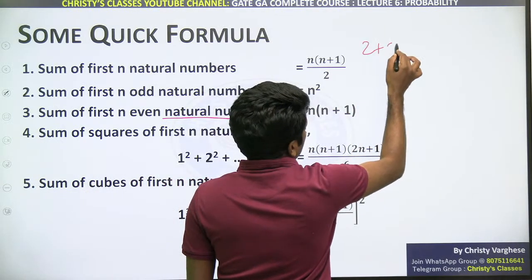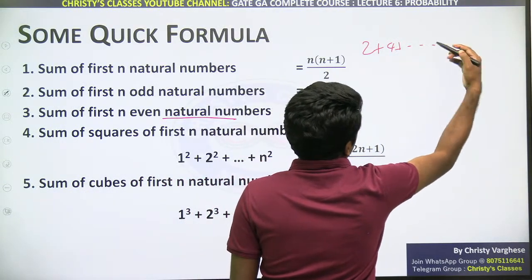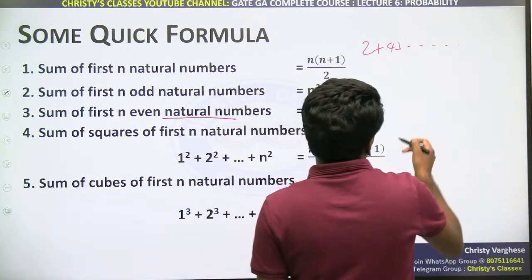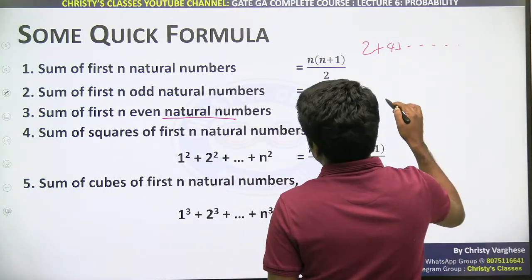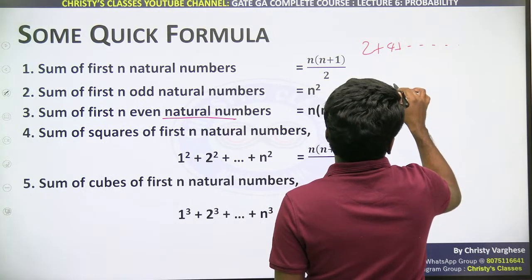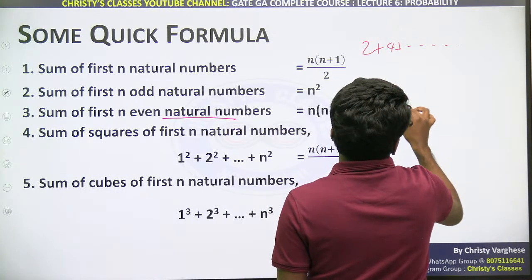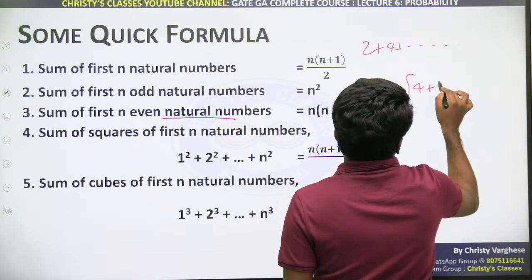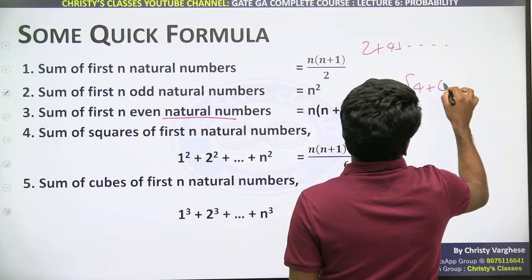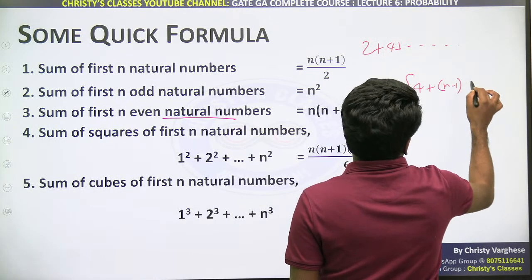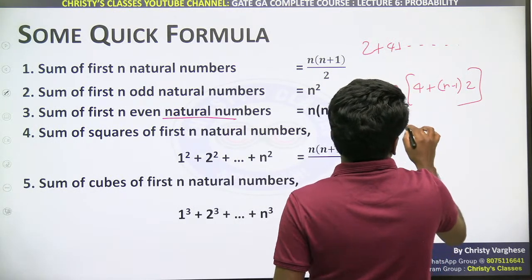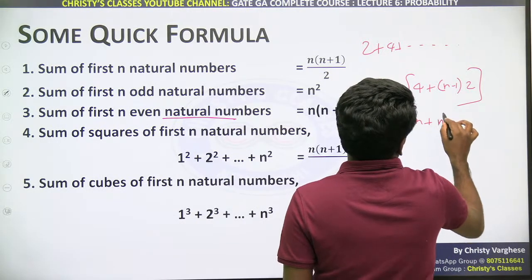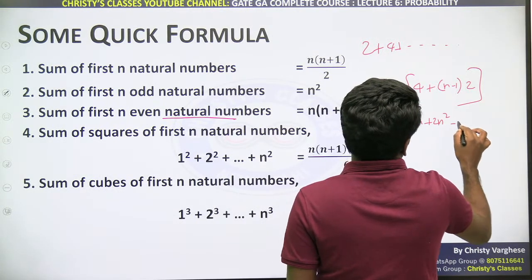Natural numbers means 2 plus 4 plus 6 plus up to the nth term, because 2n is the nth term. So that will be n by 2 into 2a plus, 2a means 4, plus n minus 1 into common difference, which is 2. Simplify it and check: 4n by 2 is 2n plus n square,